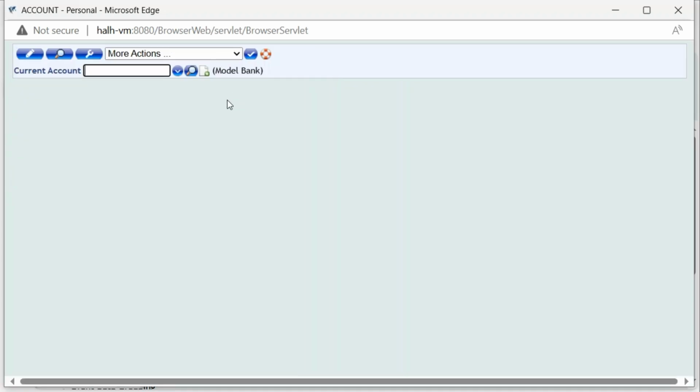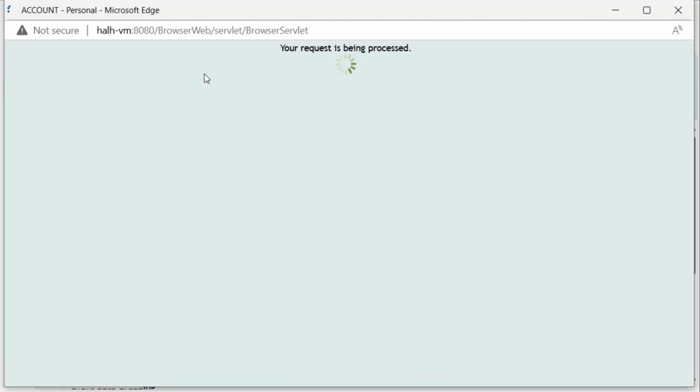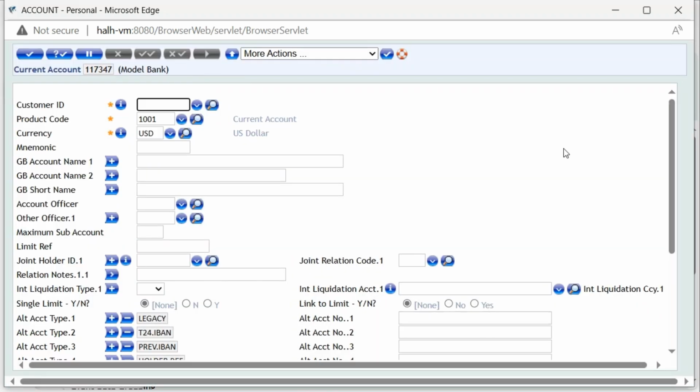Generating an auto record ID. When creating a new account, click the New Deal function, then the system can automatically generate an account number for you.